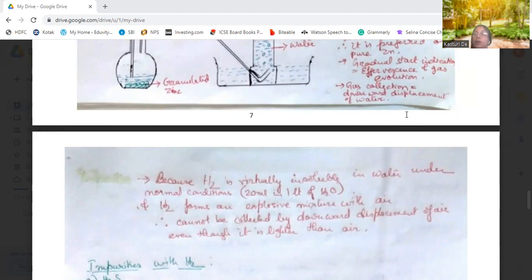And hydrogen is not collected over air. Why? Because it combines with air, forming an explosive mixture. Though it is lighter than air, we will not be able to collect hydrogen over air because it combines with air to form an explosive mixture. That's why it's not collected over air.